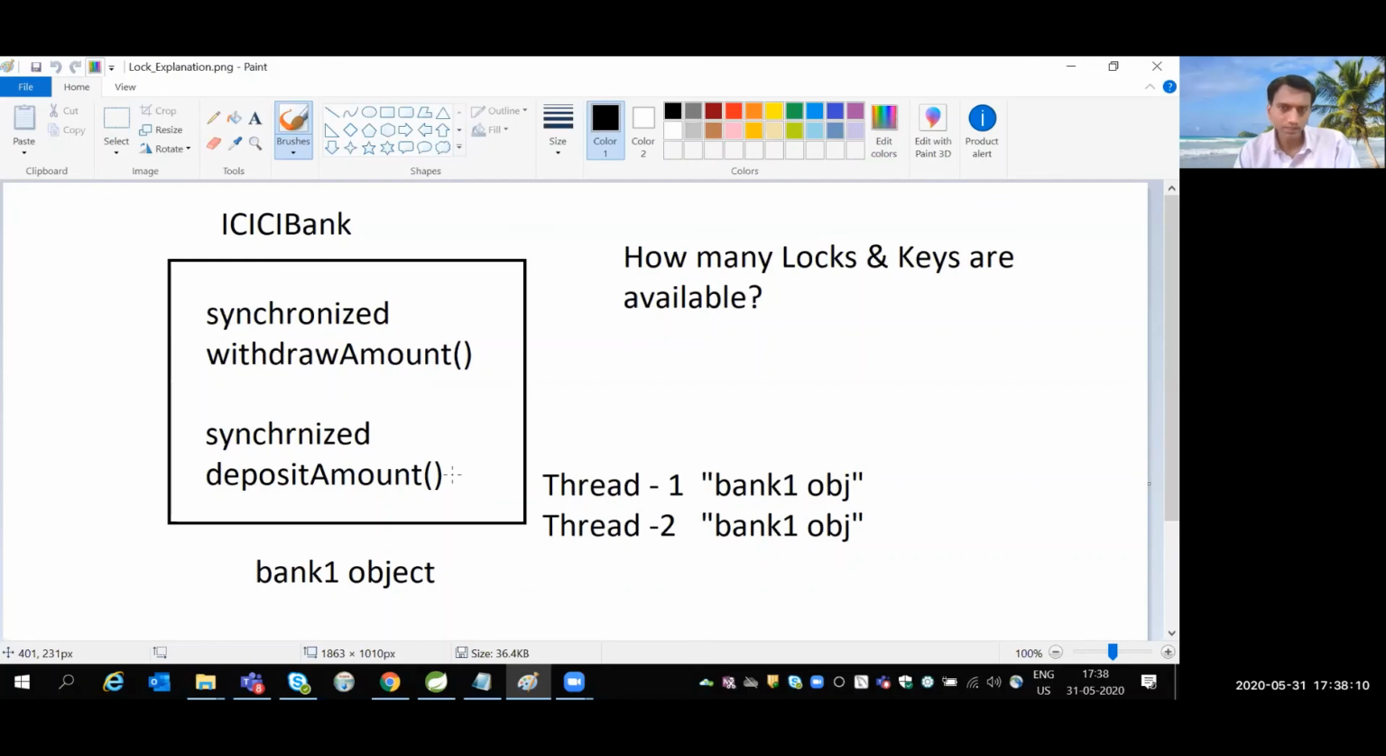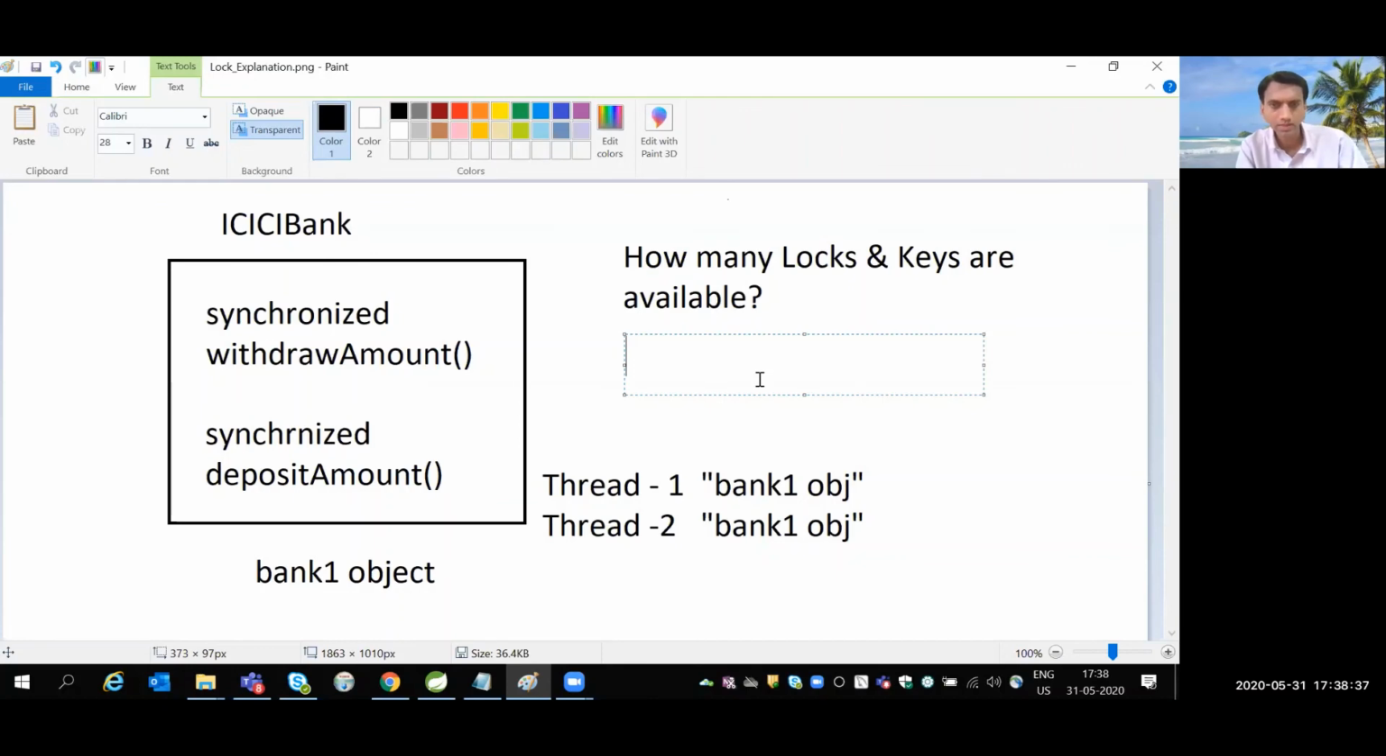Then how many objects are there? I have one object, bank 1 object. Then how many threads are there? Thread 1 and thread 2. So one of the $1 million questions is how many locks and keys are available in this scenario? How many classes are there? One class. How many objects are there? Bank 1 object. As there is only one object, there is one lock, and with that one lock, one key is available. Just remember this one.